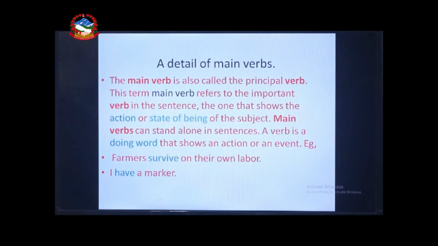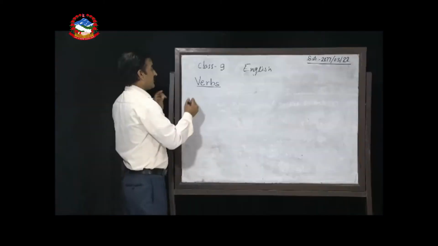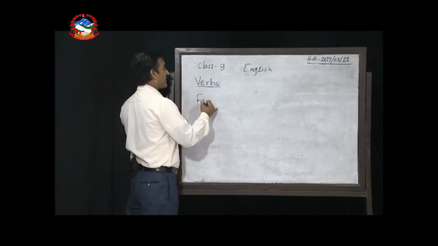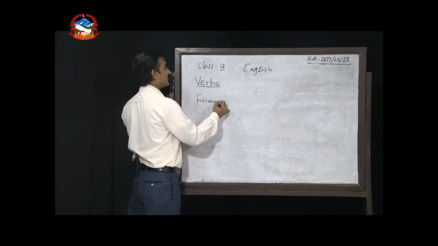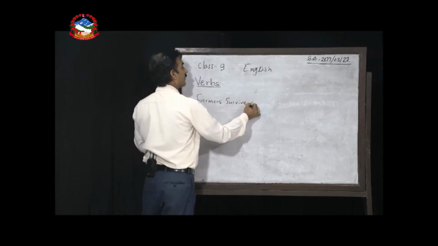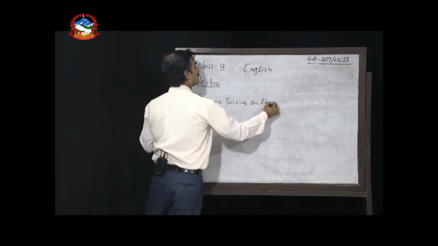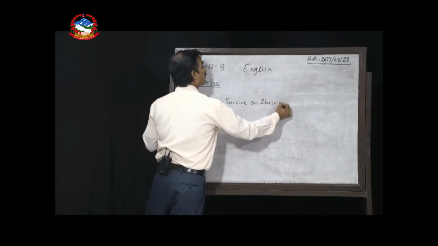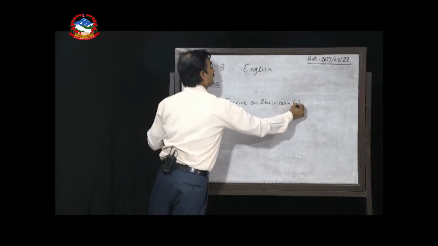A verb is a doing word. In another sense we can say a main verb is a doing word that shows an action or an event. Now look at the board here with the example. Farmers survive on their own labor.